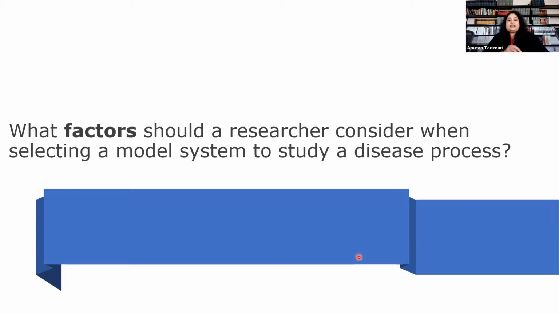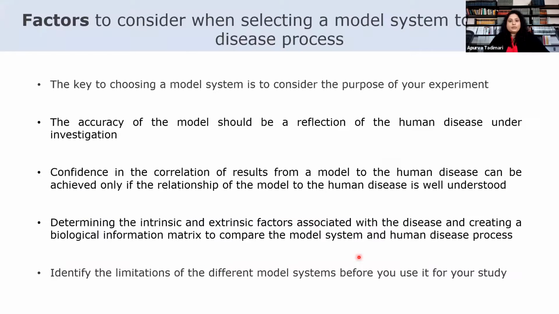So it is crucial to identify various factors that need to be considered while we choose a model system. To develop the right model system for research, one needs to consider what the purpose is, what your research question is. So first we need to identify the purpose of your experiment. Currently, there is no single model which can capture all of human biology. So the first step is to know what physiological processes are most important to have in a model in order to establish, say, whether a drug is effective and safe in your drug screening if you're in cancer research. So that's your first important step.